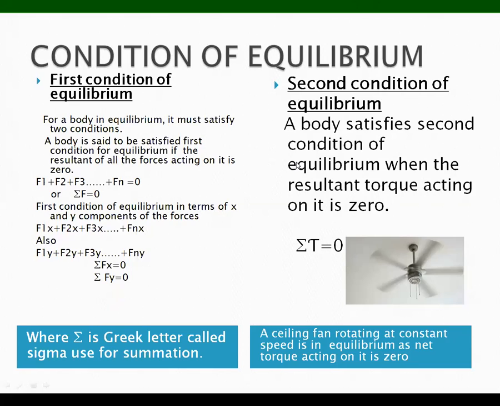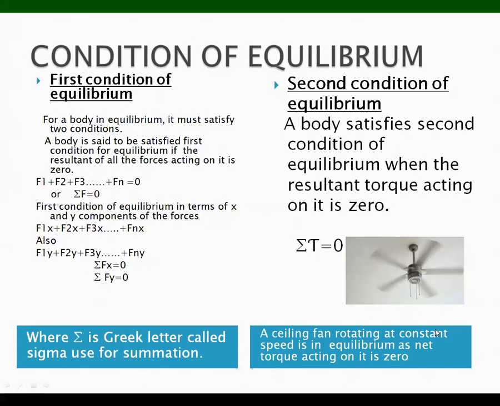A body satisfies the second condition of equilibrium when the resultant torque acting on it is 0. Resultant torque means summation: tau 1 plus tau 2 plus tau 3 equals 0. Summation tau equals 0. So if the body is in equilibrium, it must satisfy these two conditions.